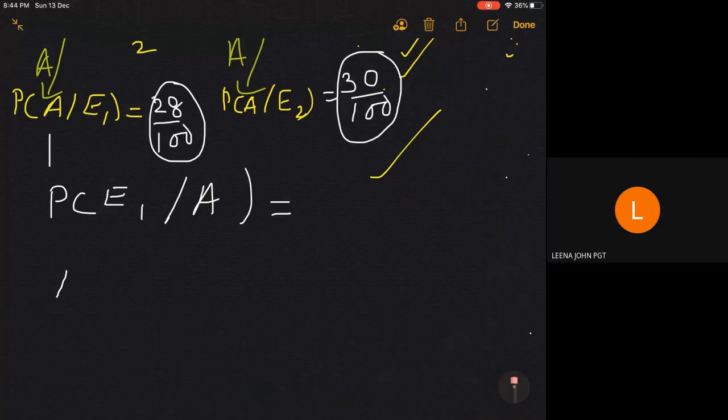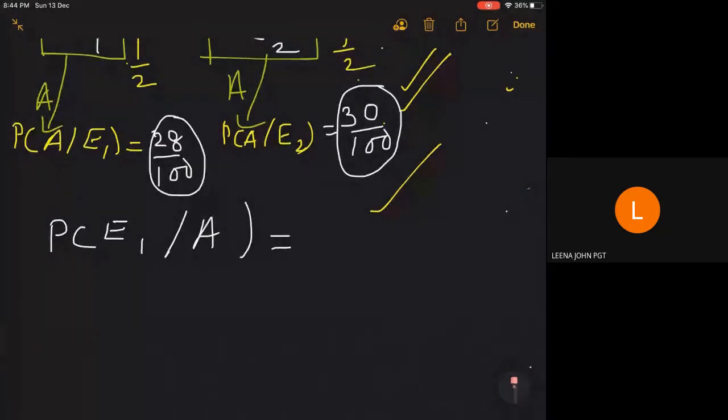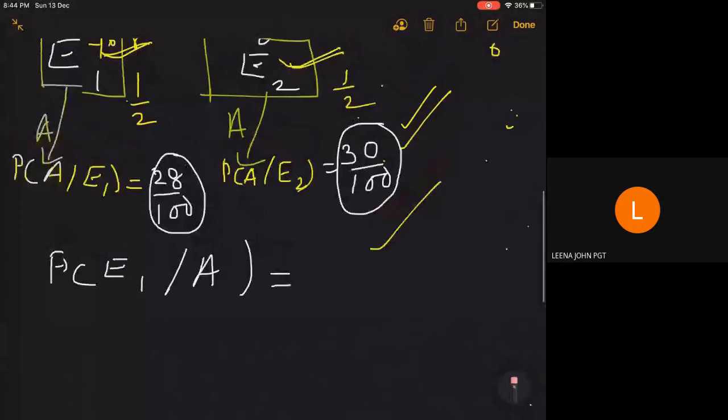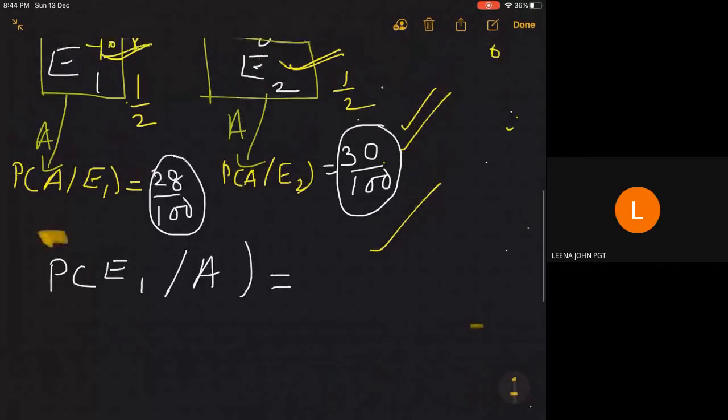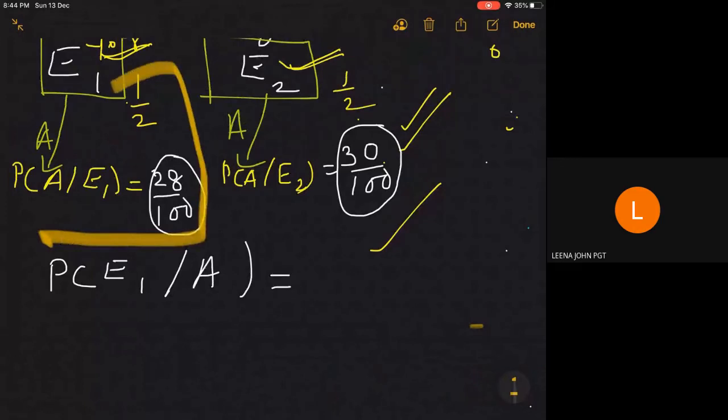That means we apply the probability of E1 given A by using Bayes theorem, as I have taught you in the previous videos. It will be easy if you round up this probability P of E1 given A, and this term will come twice.